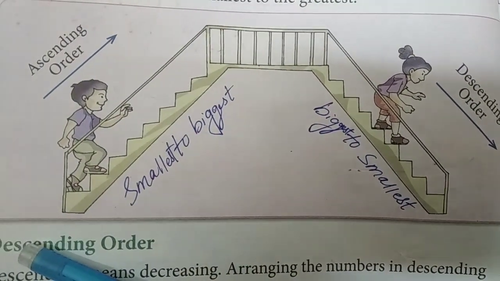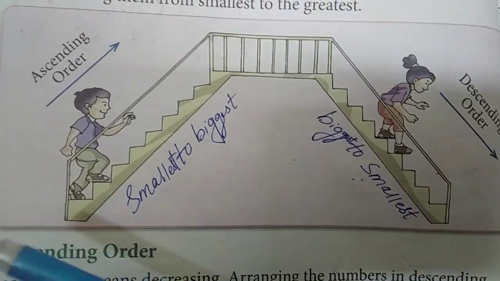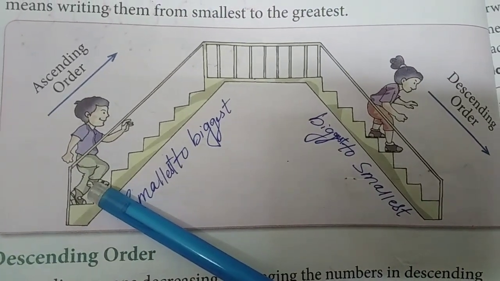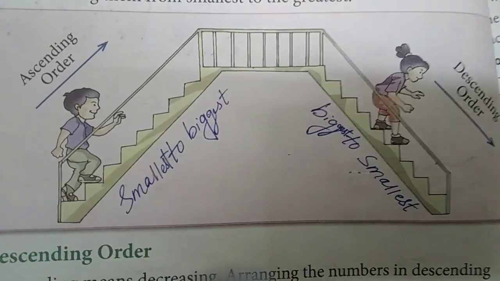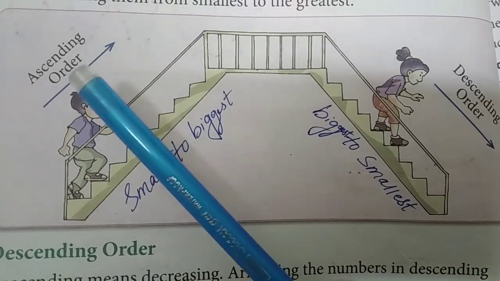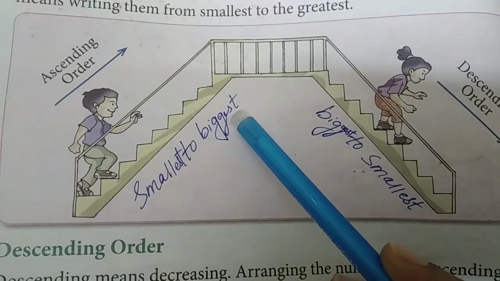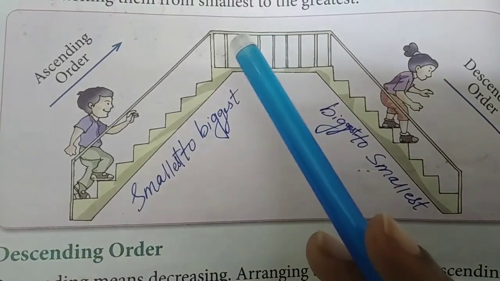So 1 is the smallest number. If 1 is not there, then we will start with 2. That example also I will give you, no need to worry. You just remember that ascending means what? Ascending means smallest to bigger. That means from 1 to above.